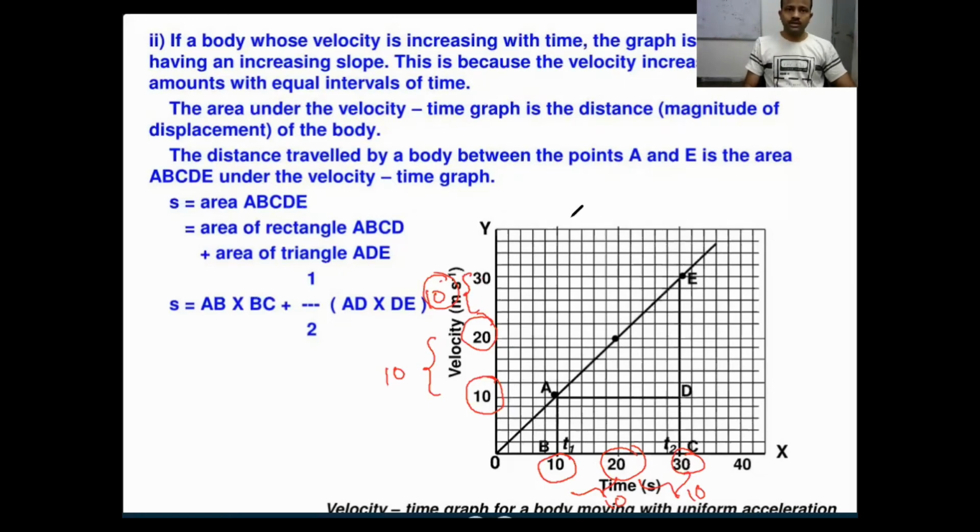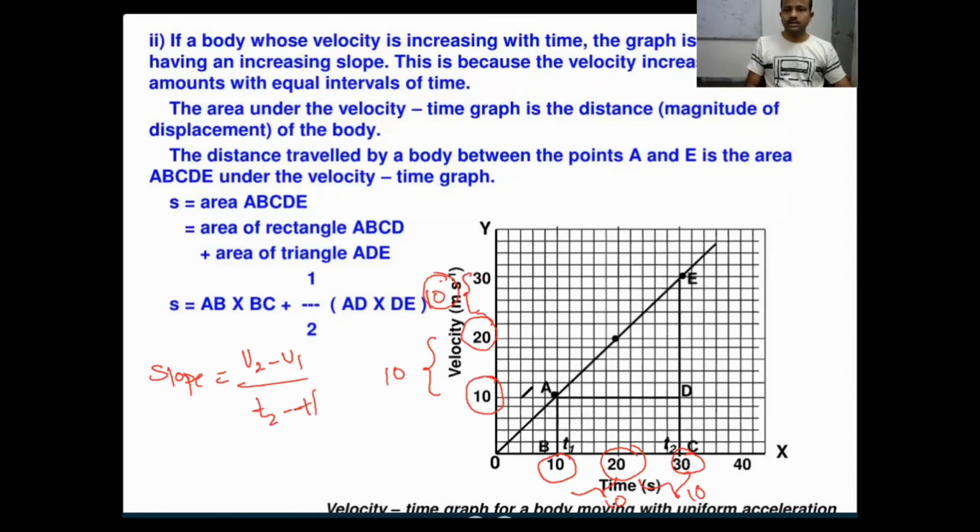So how is this happening? The velocity increases by equal amounts in equal intervals of time, so you get a straight line. What will the slope of the velocity-time graph give? It gives change in velocity by change in time.